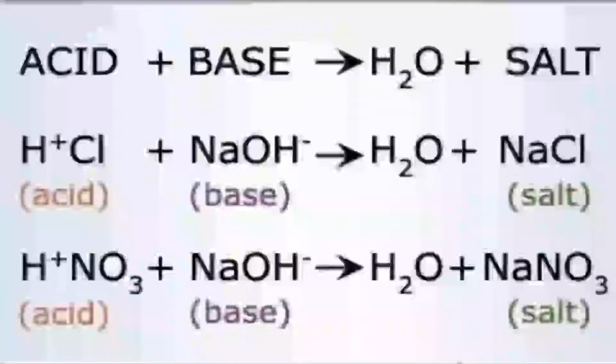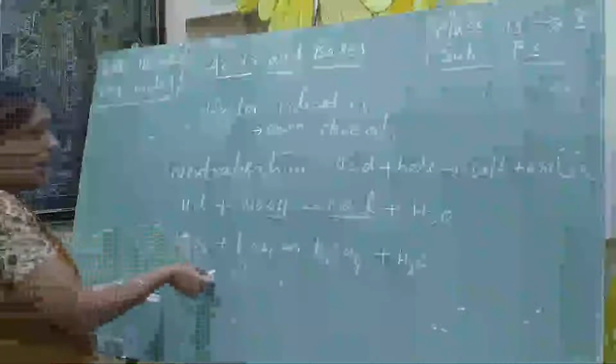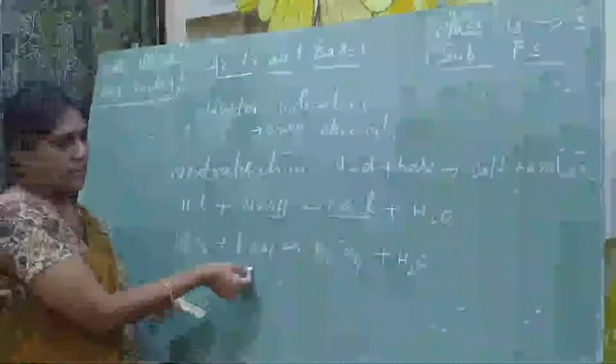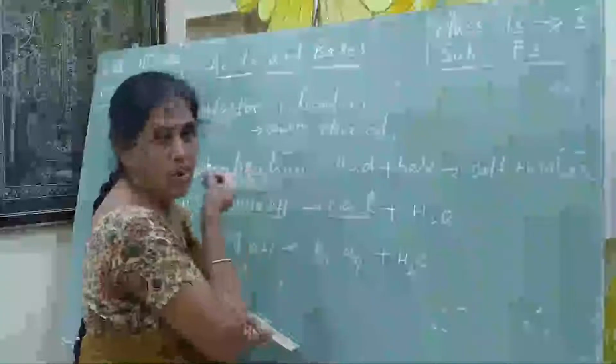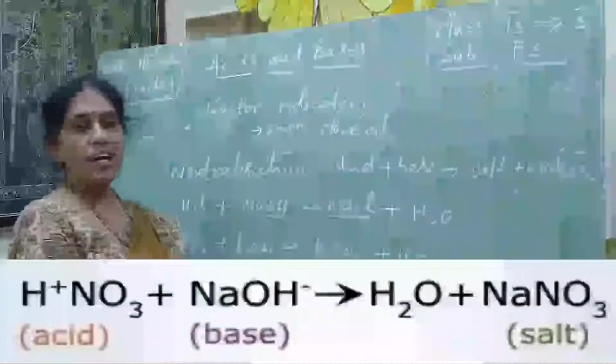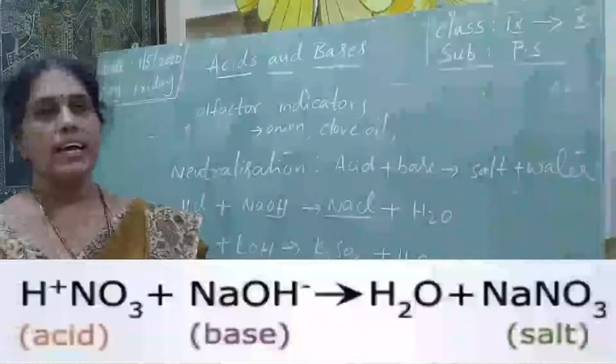And one more example, I have taken the acid sulfuric acid. It is the king of the acids, and it reacts with potassium hydroxide. We will get the salt, potassium sulfate, plus water. So these reactions we call the neutralization reactions.